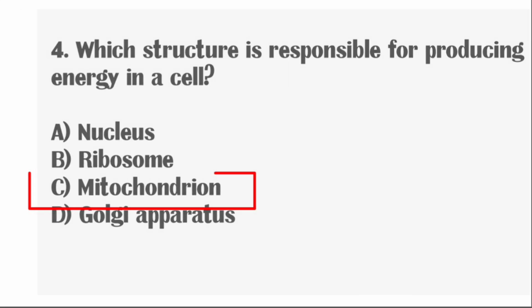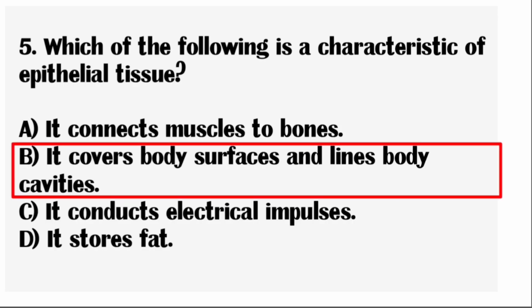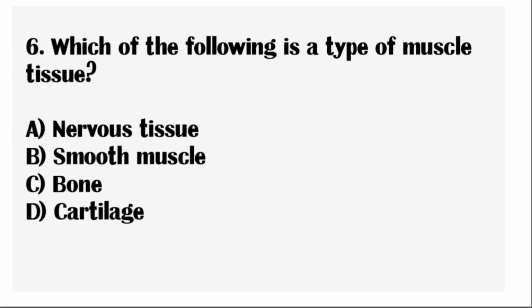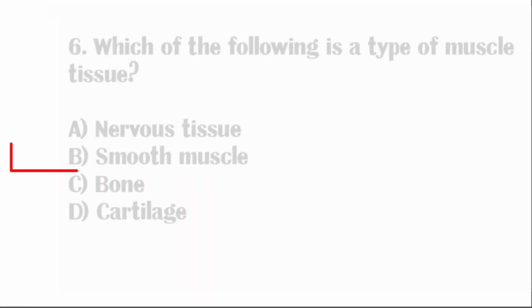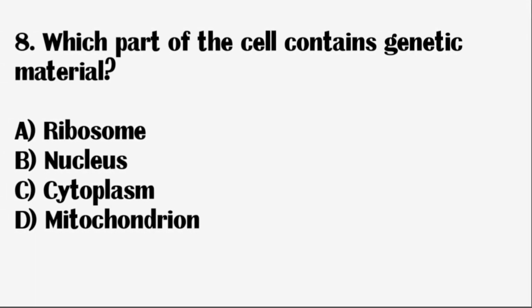Correct answer: mitochondria. Next question, which of the following is a characteristic of epithelial tissue? Correct answer: it covers body surfaces and lines body cavities. Next question, which of the following is a type of muscle tissue? Correct answer: smooth muscles. Next question, what type of connective tissue connects muscles to bone? Correct answer: tendons. Next question, which part of the cell contains genetic material?